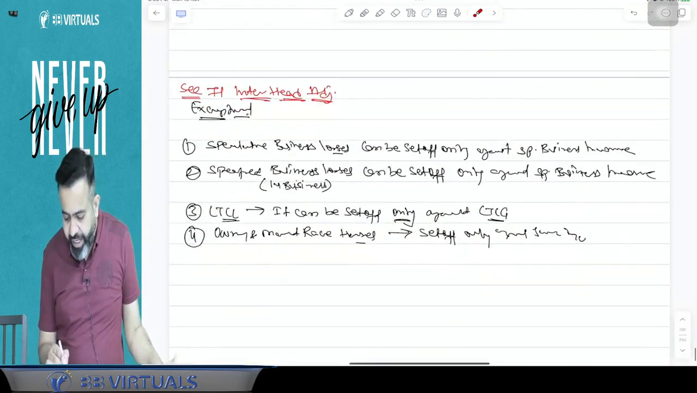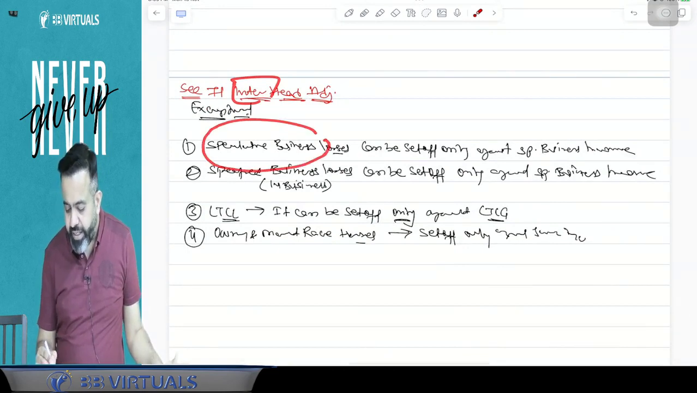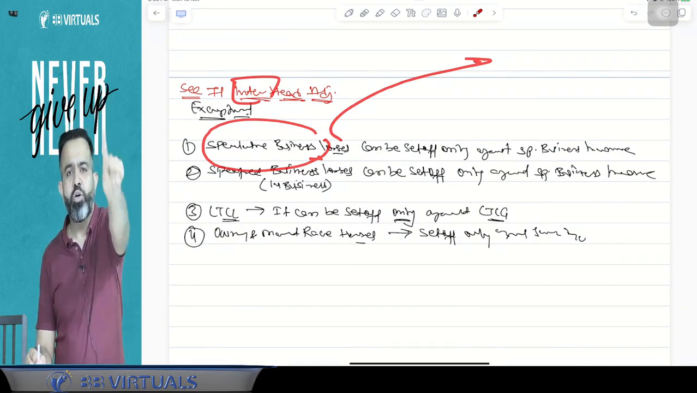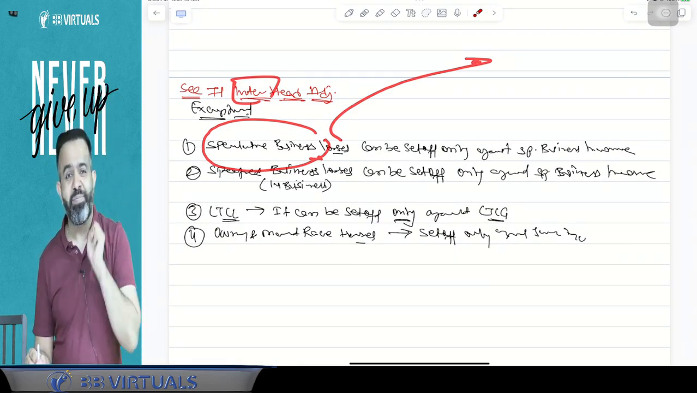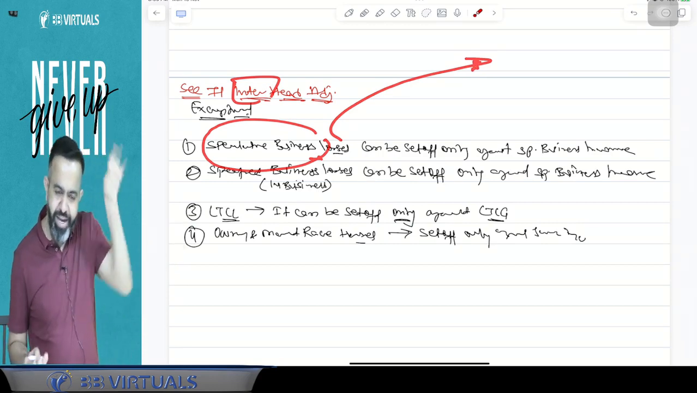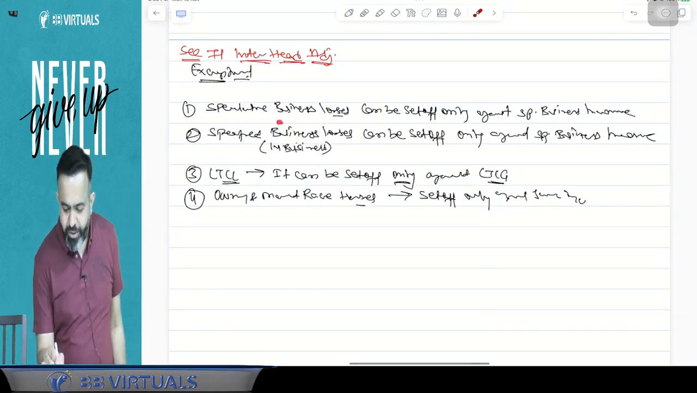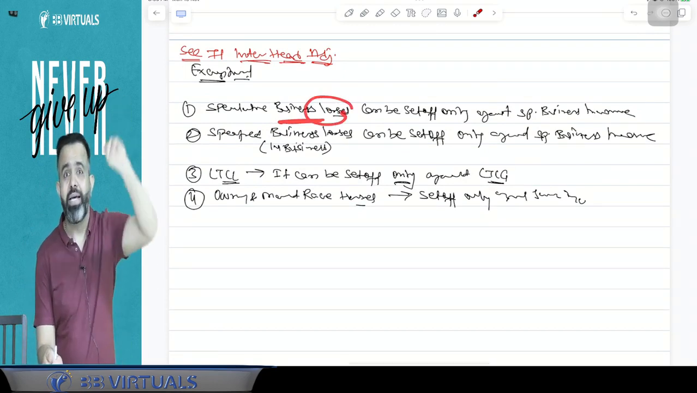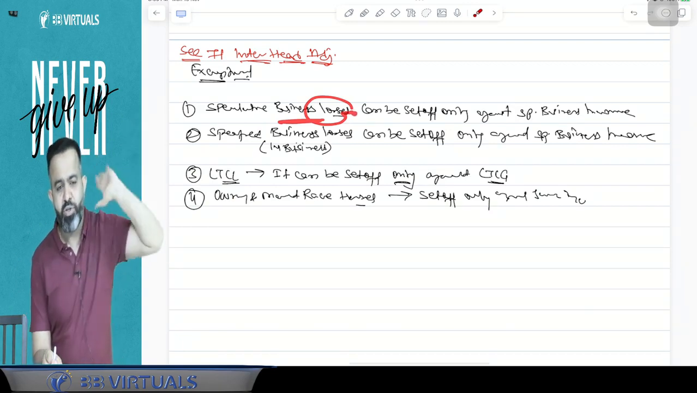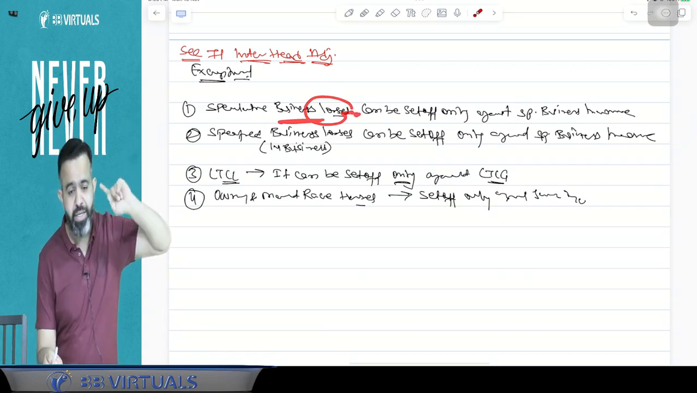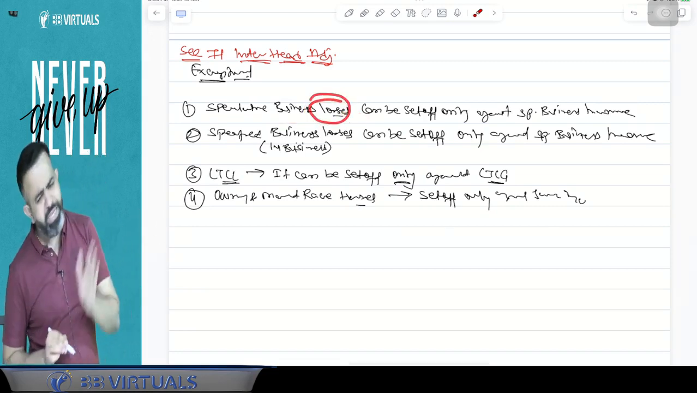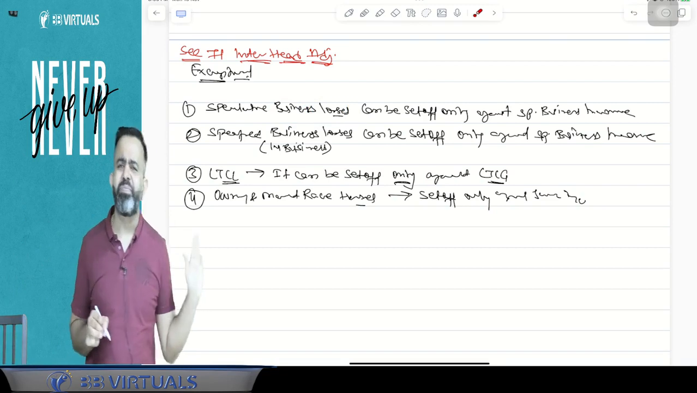And when I write it in the inter-head adjustment, it means a speculative business loss cannot be set off against salary, house property, capital gain, or other sources. Do you understand the logic of why I am writing it again here? This speculative business loss cannot be set off against salary income, house property income, capital gain income, or other sources income. It means speculative business loss can be set off only against speculative business income.